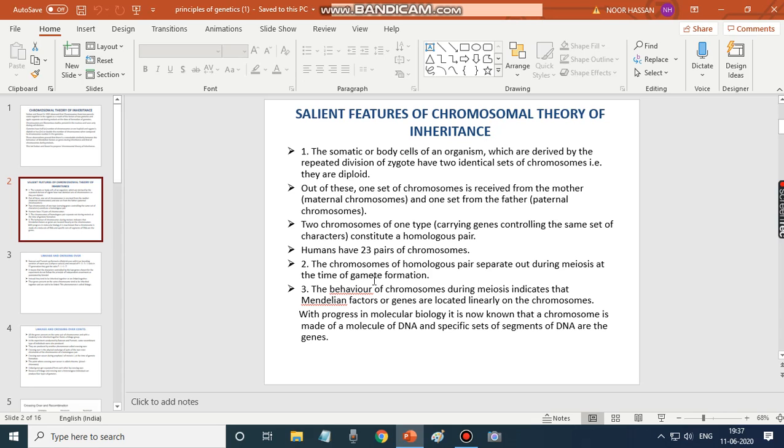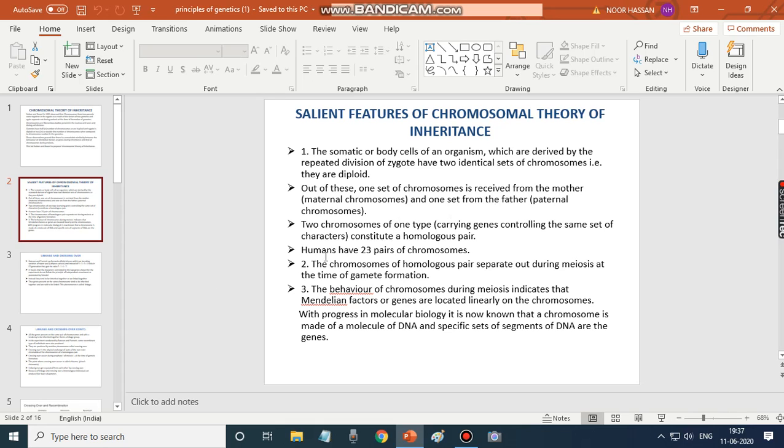So it is the same information that we have discussed already. The somatic or body cells of an organism, which are derived by the repeated division of the zygote, have two identical sets of chromosomes. That is, they are diploid. So somatic or body cells are diploid. Out of 46 chromosomes, 23 chromosomes are received from the mother, that is, maternal chromosomes, and the other set is from the father, paternal chromosomes.